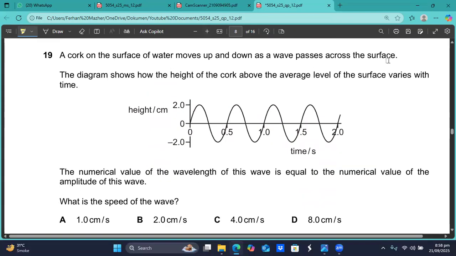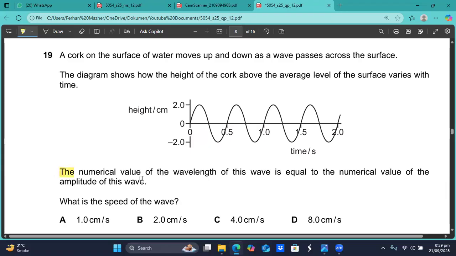Okay, he says that a cork on the surface of water moves up and down as a wave passes across the surface. The diagram shows how the height of the cork above the average level of the surface varies with the time. If you look at this graph, on the x-axis the time is represented, and on the y-axis they have represented the height. So from this, I can tell the amplitude, and from the x-axis, I can tell the time period. The numerical value of the wavelength of the wave is equal to the numerical value of the amplitude.